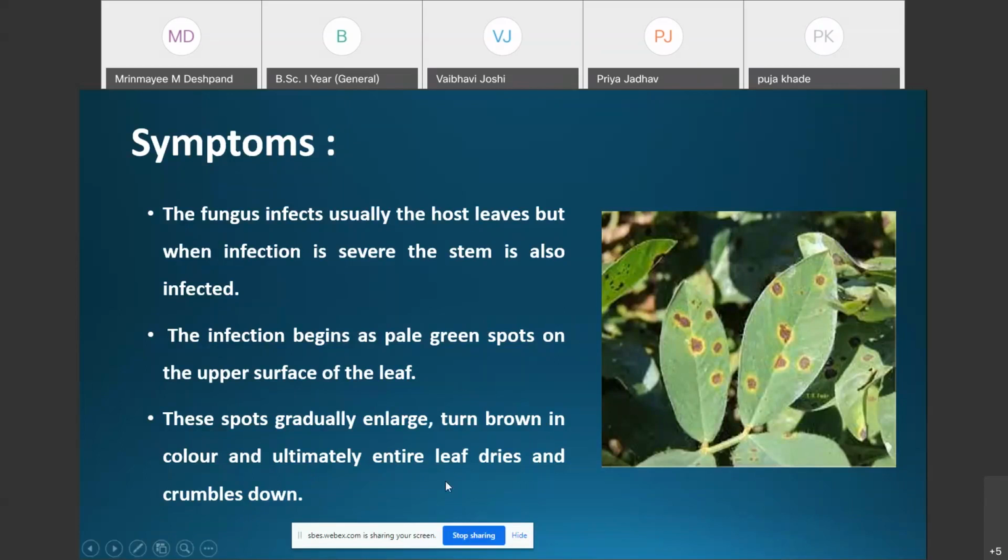In this photograph you can see the formation of brown colored spots on the upper surface of the leaf, and this is the tikka disease of groundnut. The plant shown in the photograph is groundnut, and the disease is called tikka disease of groundnut. Here the spots gradually enlarge in size, turn brown in color, and ultimately the entire leaf dries and crumbles down.